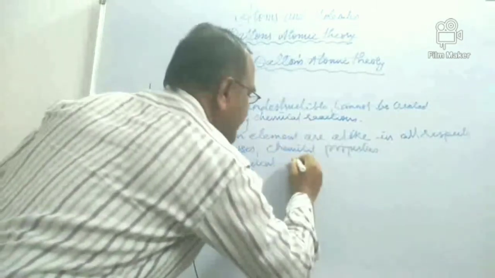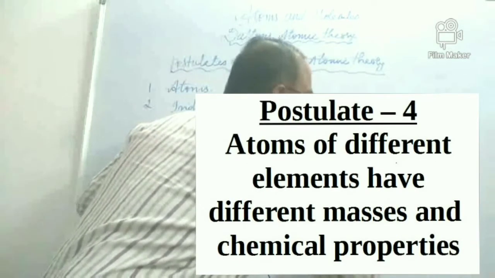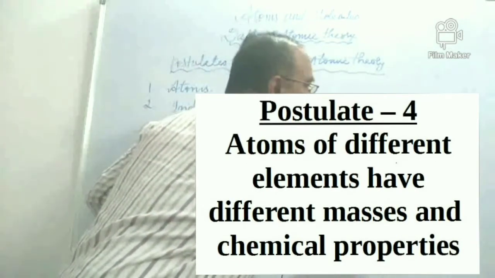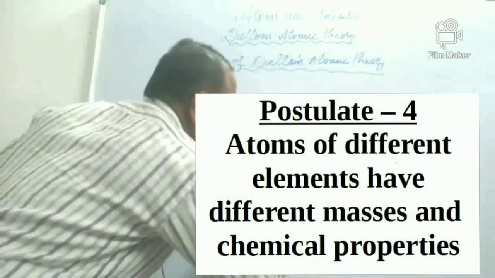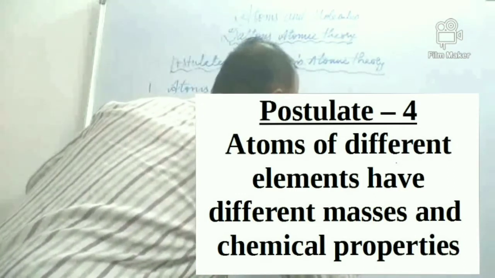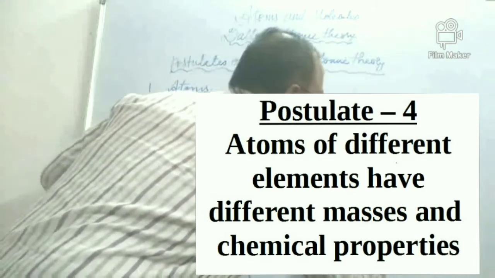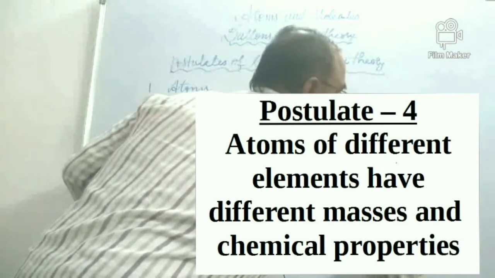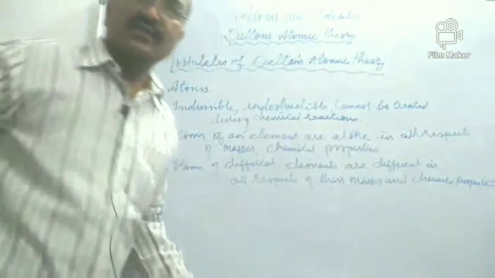Atoms of different elements are different or unlike in all respects, in their masses and chemical properties. So that's the fourth one.